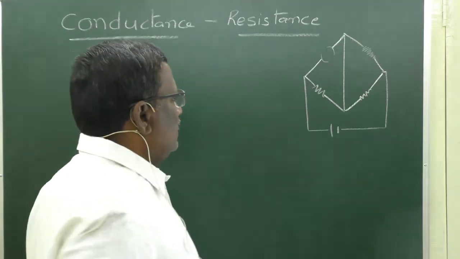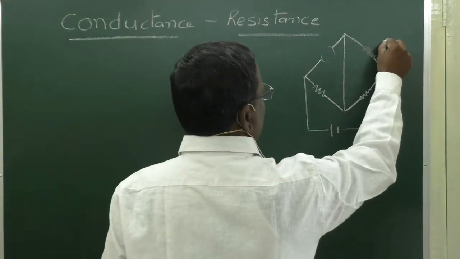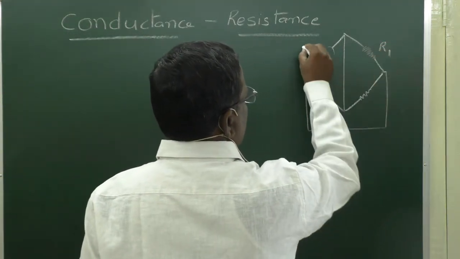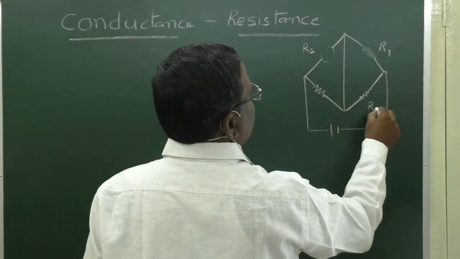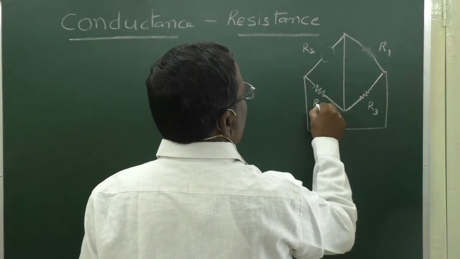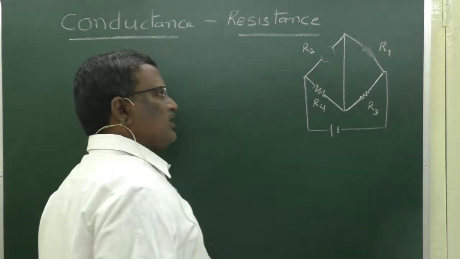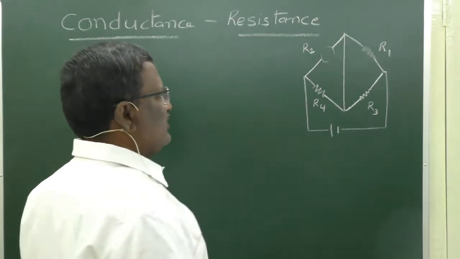Here this is variable resistance R1, this is the resistance to be found, and this is a fixed resistance, and this R4 is also a fixed resistance, and this is a detector.